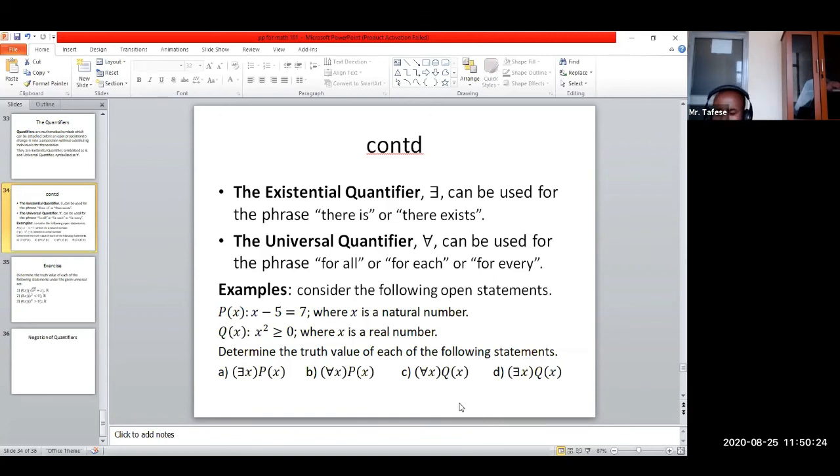But under D, for a single real number, it's above what we want. So given under D, we have got true. Given under C, we have got true. Given under B, we have got false. Given under A, we have got true. So these are the truth values of the 4 examples, okay?